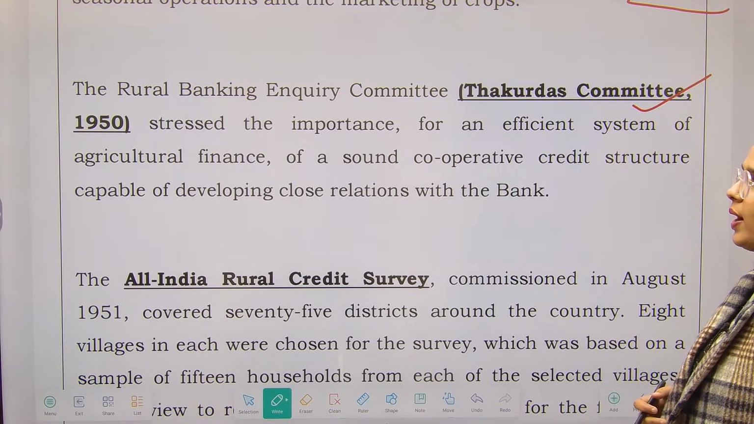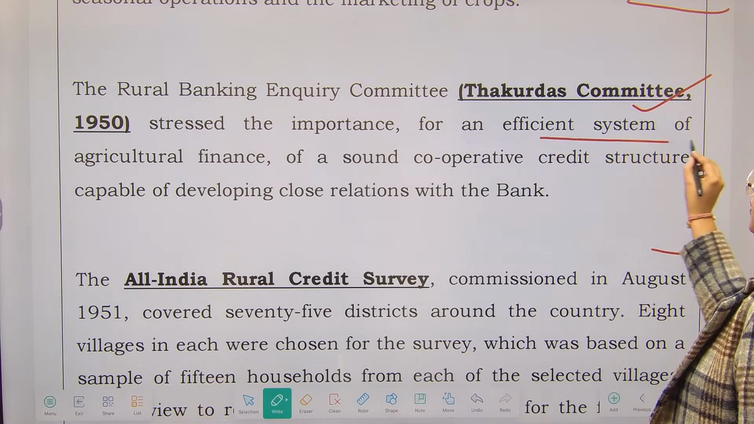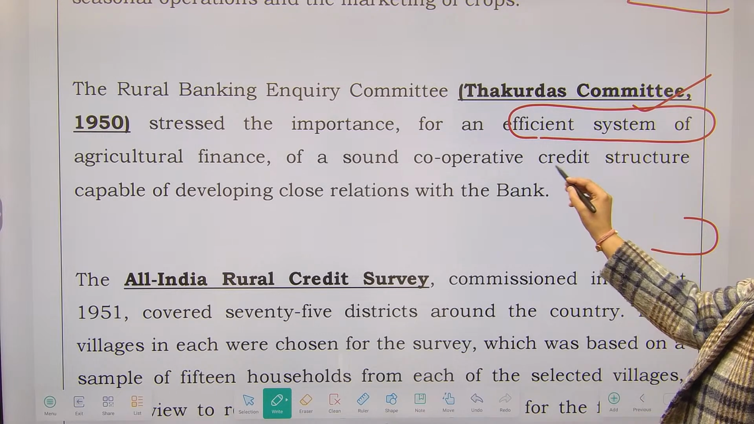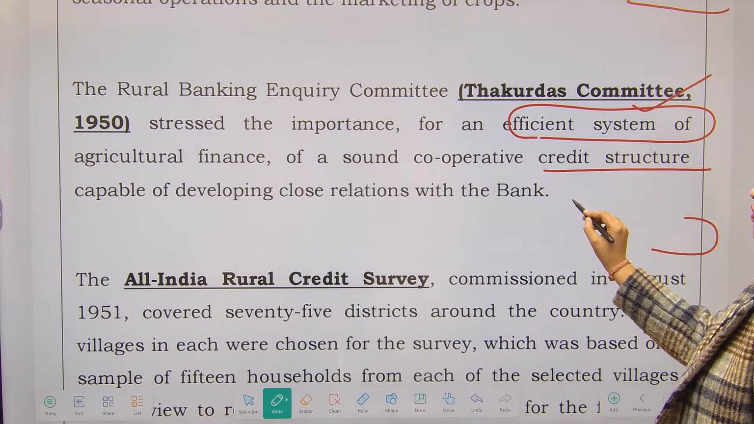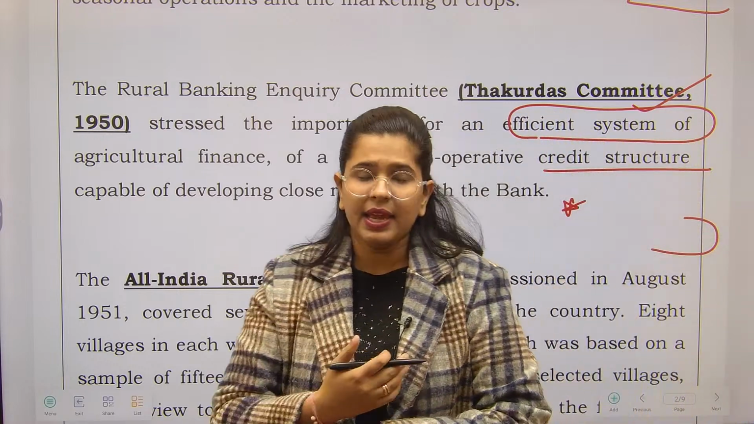So Rural Banking Inquiry Committee, Thakurdas Committee, it stressed the importance of an efficient system of agricultural finance, of a sound cooperative credit structure capable of developing close relations with the RBI, okay, close relations with the banks.